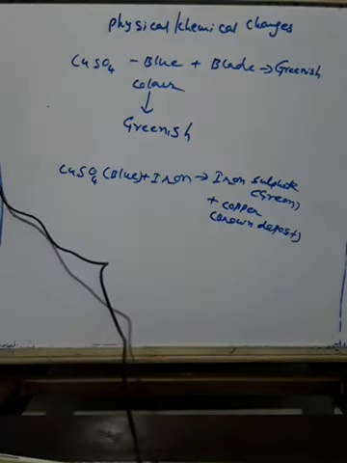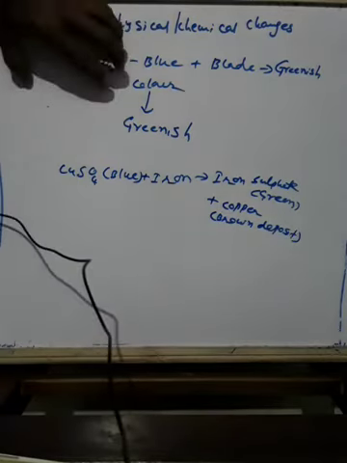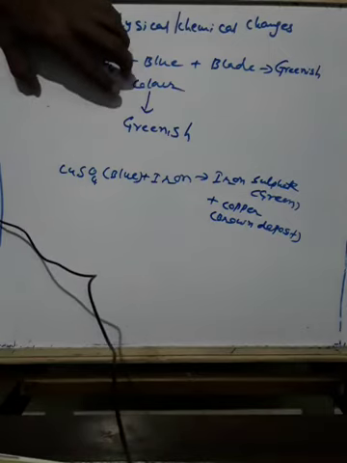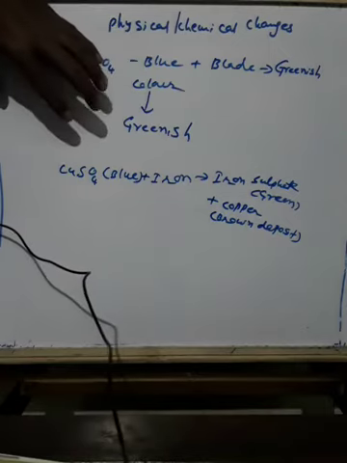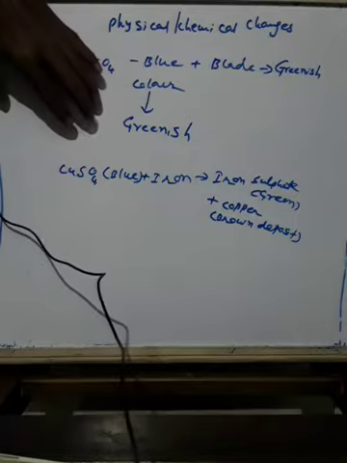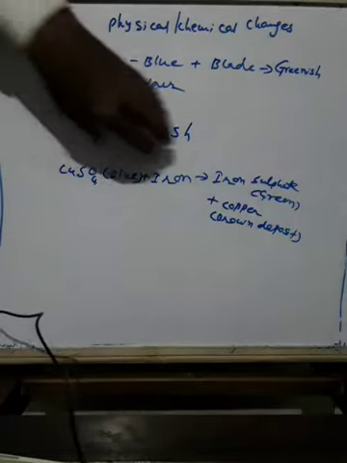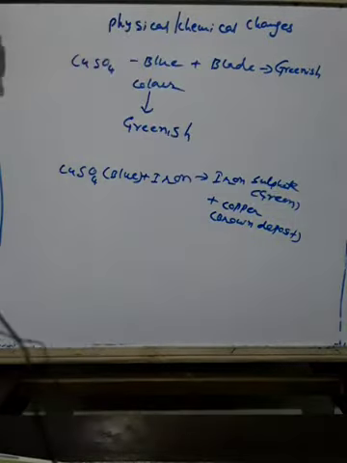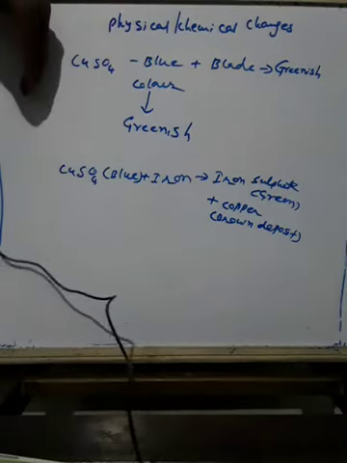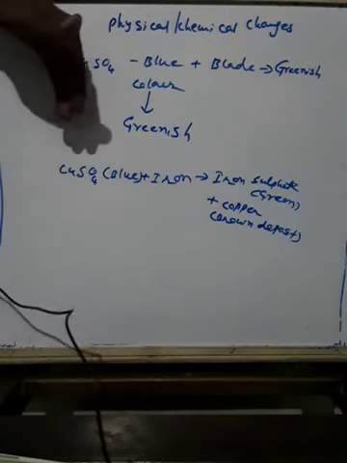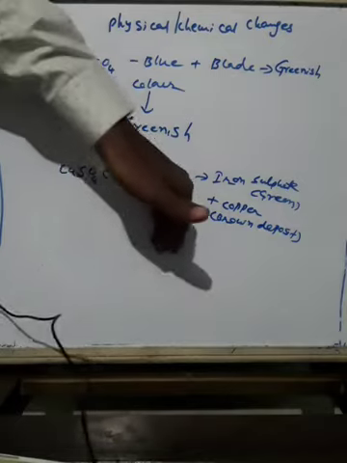Okay. So the color changing from blue to greenish is an indication of the formation of a new substance called iron sulfate, and the blade, which is silver color, changes to a brown deposit.